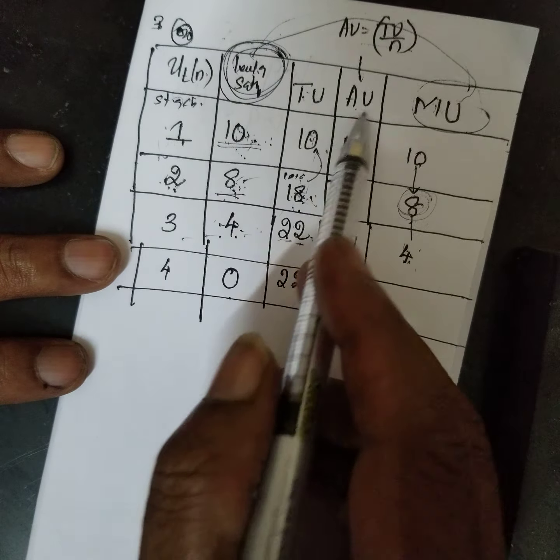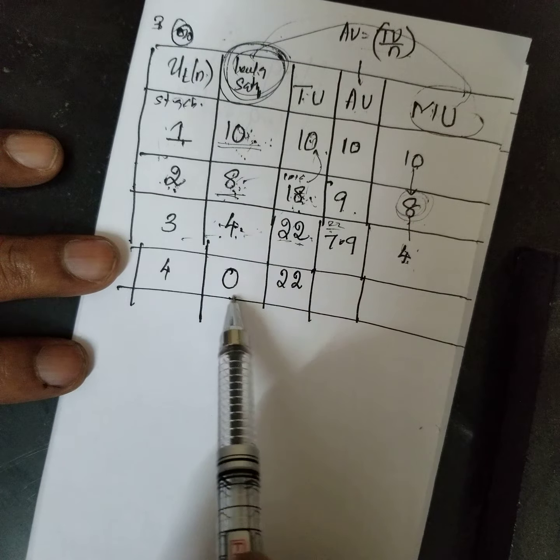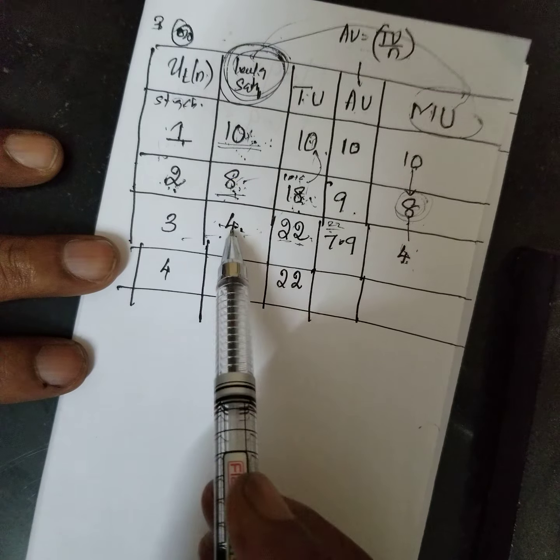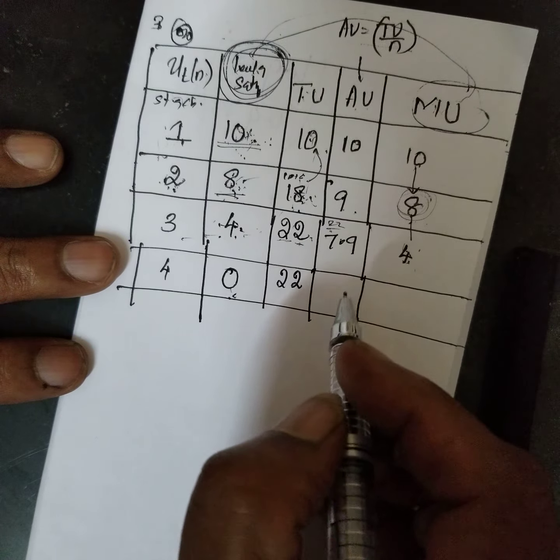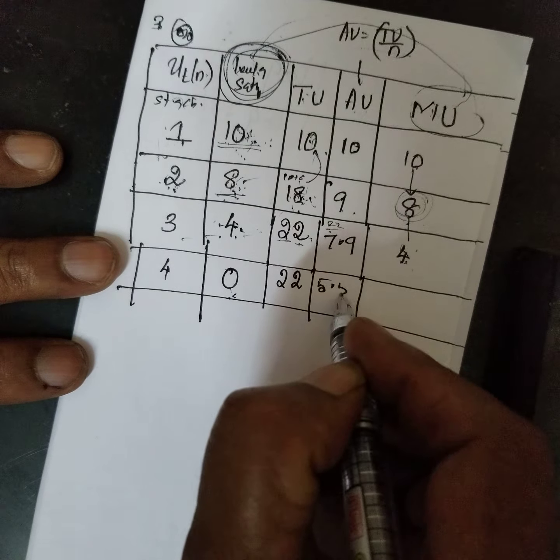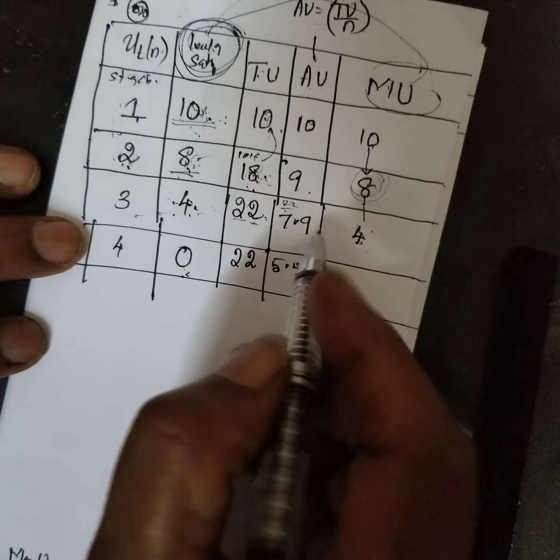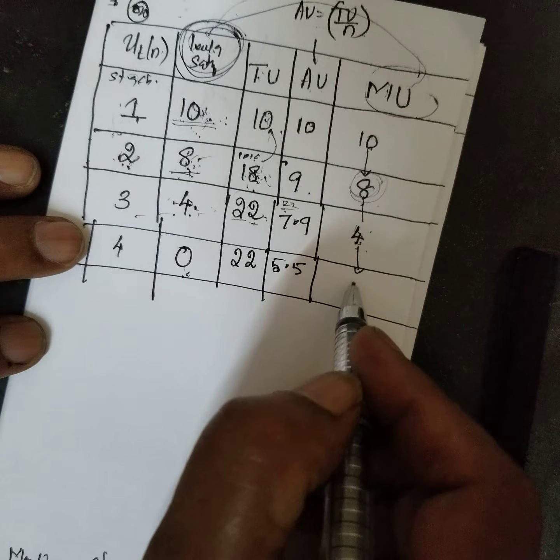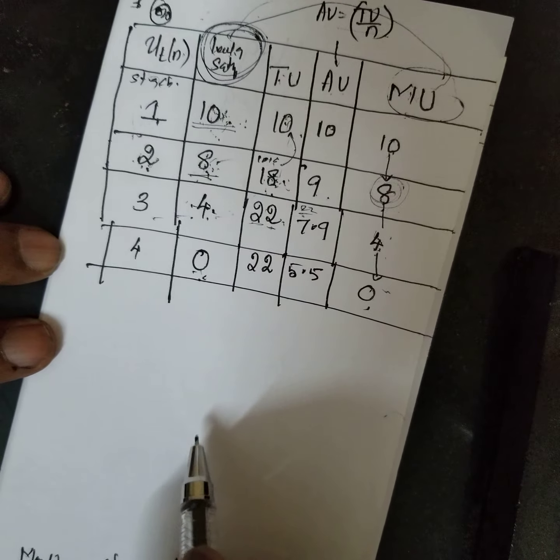Now, what happened to the average utility? Average utility is 1, 2, 3, 4. That means 10 plus 8 plus 4 plus 0 divided by 4 times. That is 22 divided by 4, which gives 5.5. Now, what happens to marginal utility? 0. That is the same as the level of utility.